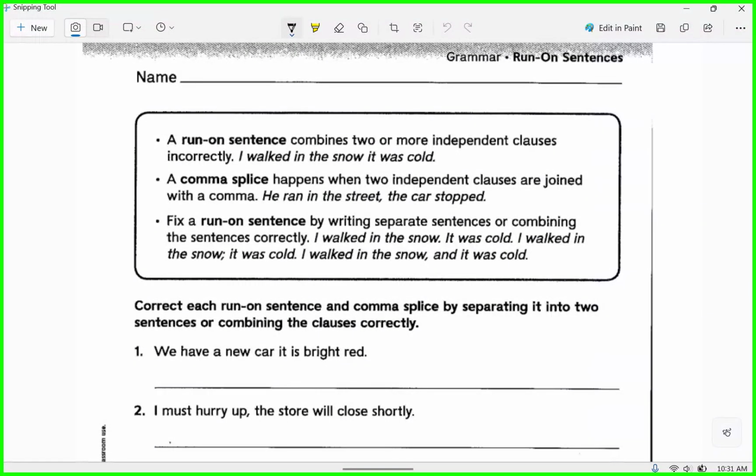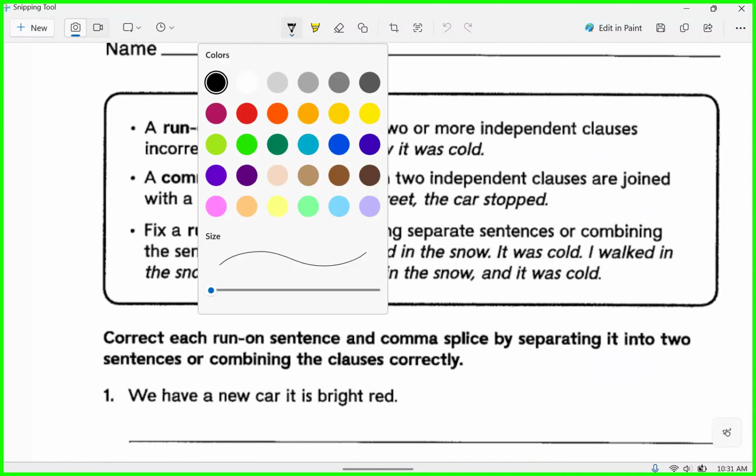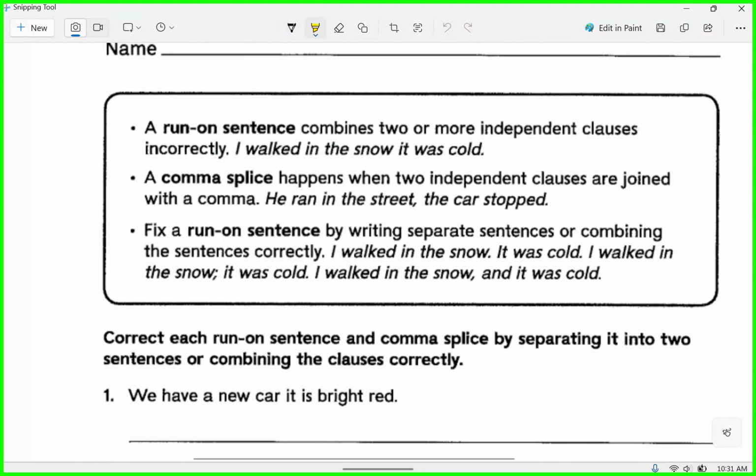I walked in the snow. It was cold. What do we need there? How could we fix that? I walked in the snow. It was cold. This is a run-on sentence. It's missing something. I walked in the snow, period. It was cold. That works.